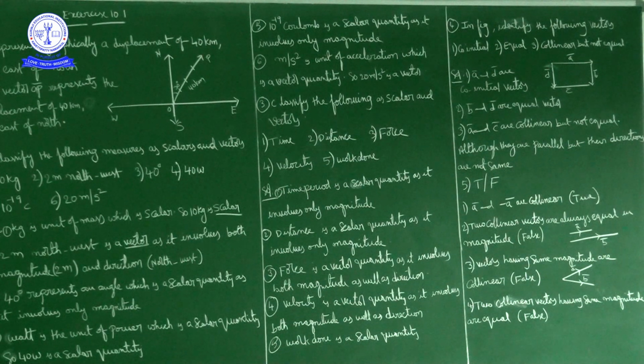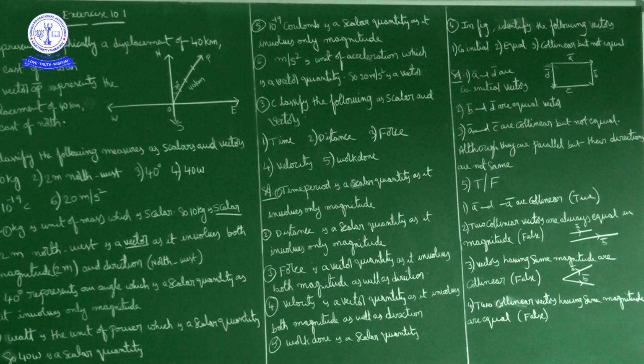Next statement, the fourth one: two collinear vectors having same magnitude are equal. Now if you observe the fourth question, A bar and C bar, these two are collinear vectors having equal magnitude, same magnitude, but they are not equal here, because their directions are opposite.